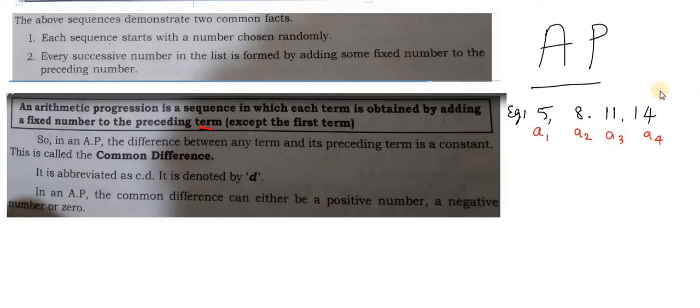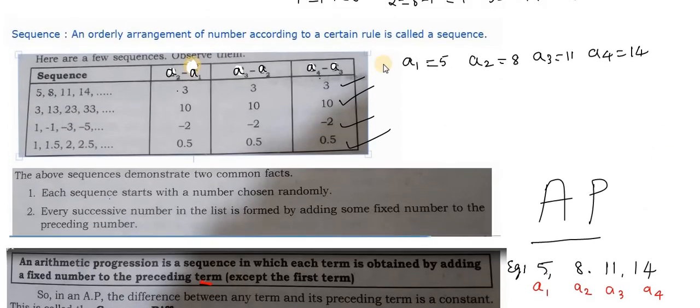How many terms were there? So many are there; if you want, we'll discuss it later. These are nothing but terms. Now, in an AP, the difference between any term and its preceding term is a constant. This is called the common difference. Just now we saw A2 minus A1, A3 minus A2, A4 minus A3. What is all this? It is nothing but the difference. Subtraction, another name for subtraction, is difference.